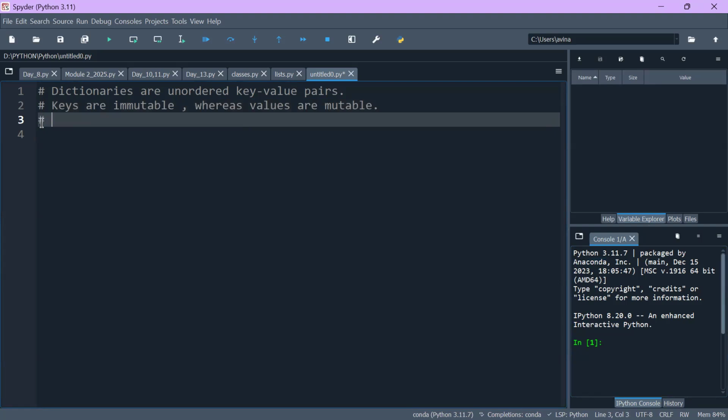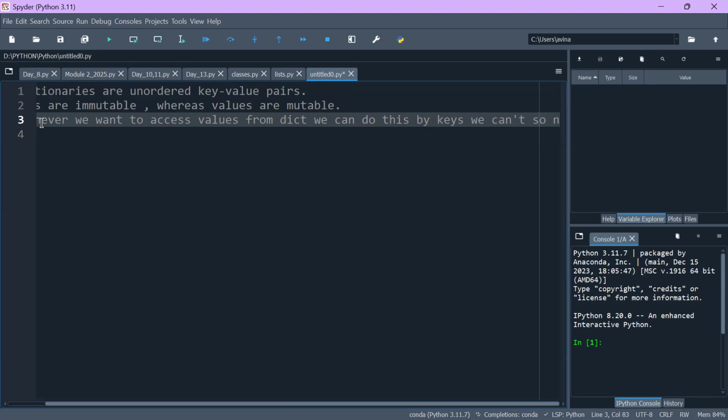And again, whenever we want to access values from a dictionary, we can do this by keys.